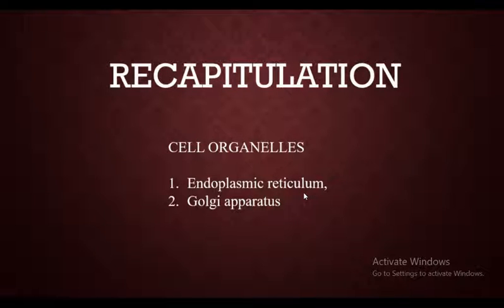Before Golgi apparatus, what is the main function of SER, that is smooth endoplasmic reticulum? To manufacture fat molecules and lipids. Apart from that, there is one more thing related to poison and drugs. Yes, it detoxifies the poison and the drugs.